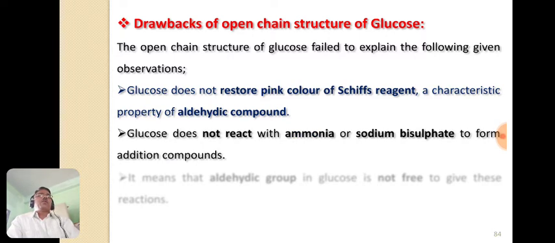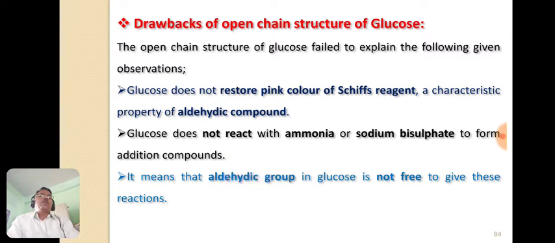The next drawback is glucose does not react with ammonia or sodium bisulfite to form addition compounds. So this test is also negative here. So this is the second drawback. This test indicates that the aldehyde group in the glucose molecule is not free.